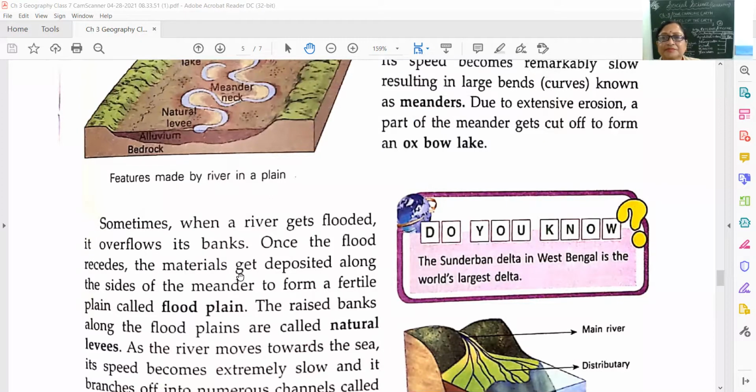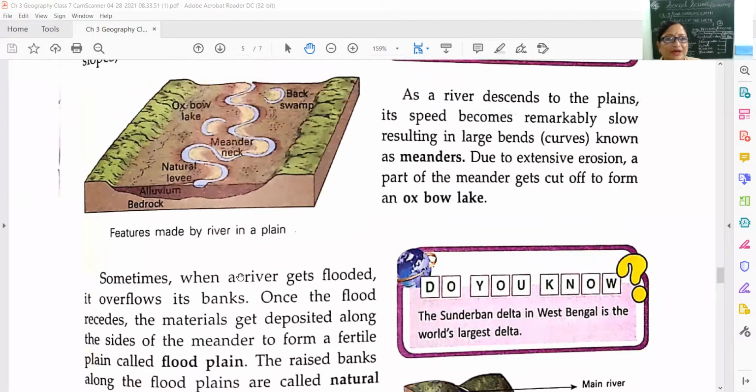So here children, you see meander neck. Just now I explained to you about the meander curve. And then what happens? Once the flood recedes, the material gets deposited along the side of the meander to form fertile plains. Okay, children. And this is called floodplains.